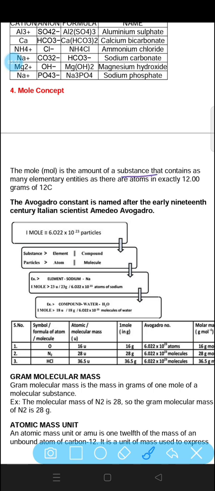The mole is the amount of substance that contains as many elementary entities as there are atoms in exactly 12 gram of carbon 12. Carbon 12 contains 12 gram of atom. Now 1 mole is equal to 6.022 into 10 to the power 23. This is the value of 1 mole. It is the Avogadro constant, named after the early 19th century Italian scientist Avogadro. So Avogadro is the number in which 1 mole is equal to 6.022 into 10 to the power 23.